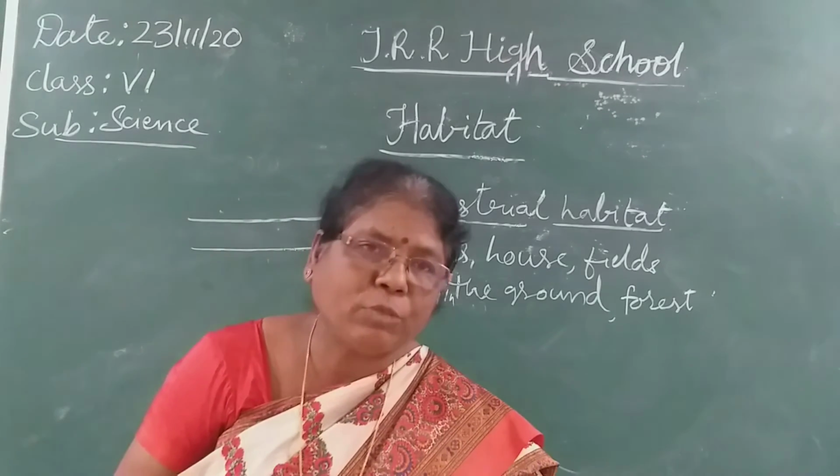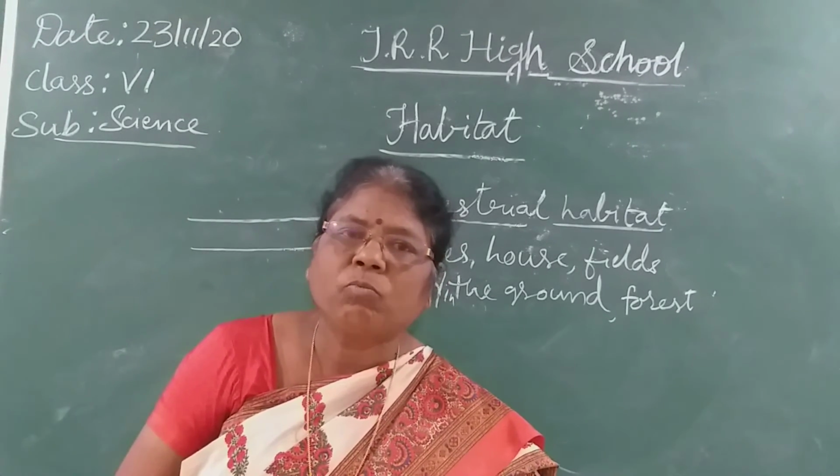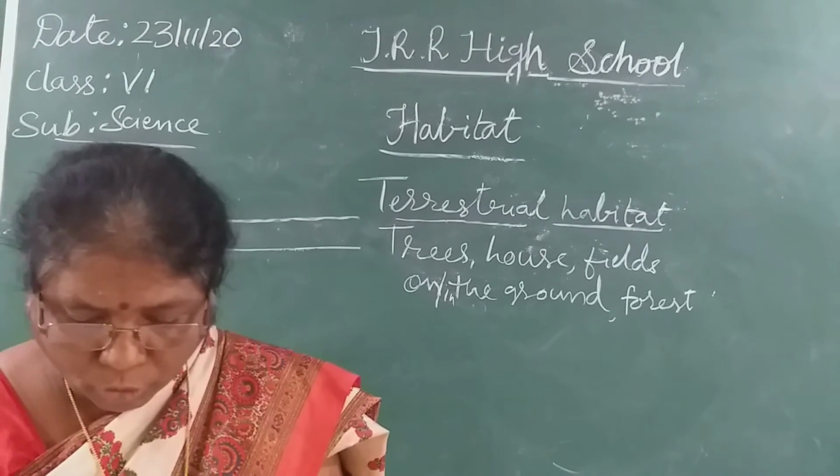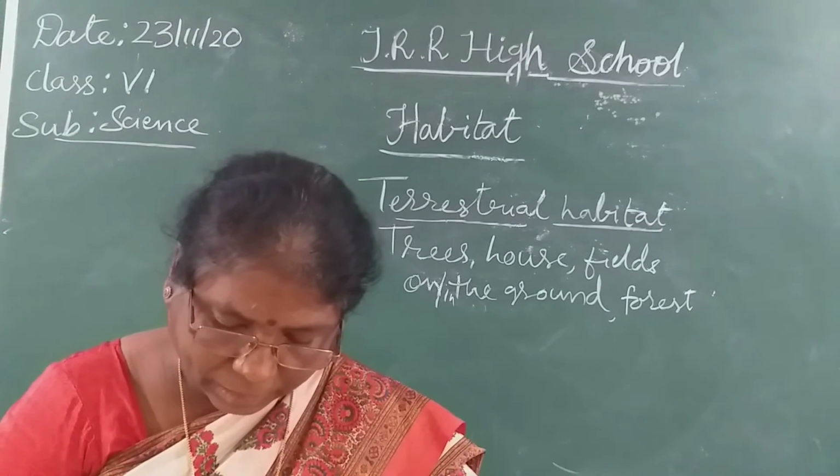The organisms which live on the land are known as terrestrial habitat, isn't it?